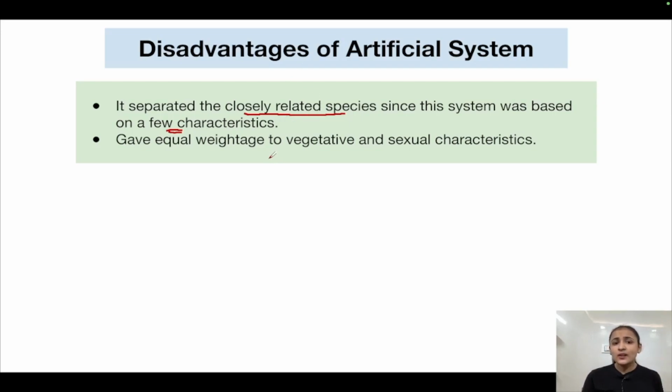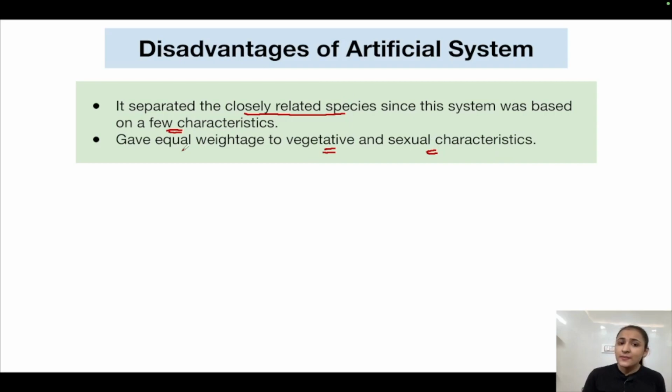The second disadvantage was that this system gave equal weightage to the vegetative and sexual characteristics. Now we all know that vegetative characters जो होते हैं, they are very much prone to changes depending upon the environment. Okay, environmental conditions की वजह से उनमें changes होना बहुत ज़्यादा easy है, and sexual characters do not change that easily.